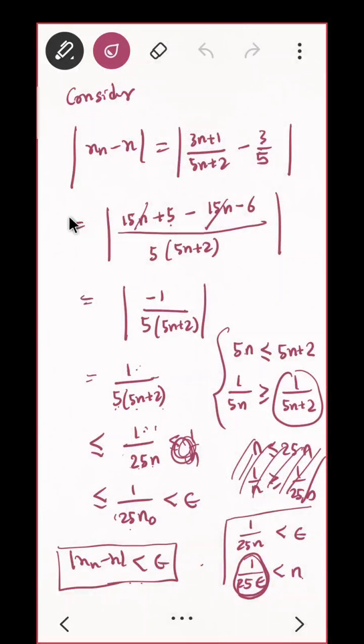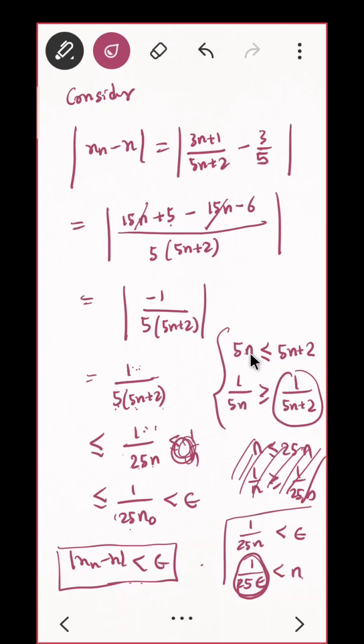I started with mod of xn minus x, put the values here and solved it. I got 1/5 into 5n plus 2. Since it is 5n plus 2, it is better to have a single n term below. So in all the questions you will be doing the same thing: try to make it of this form, 1/n or 1 by something multiplied by n. That is what I did.